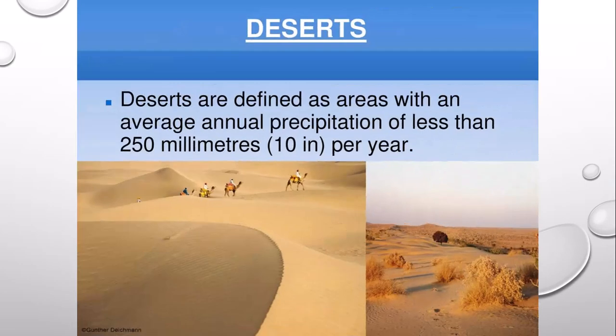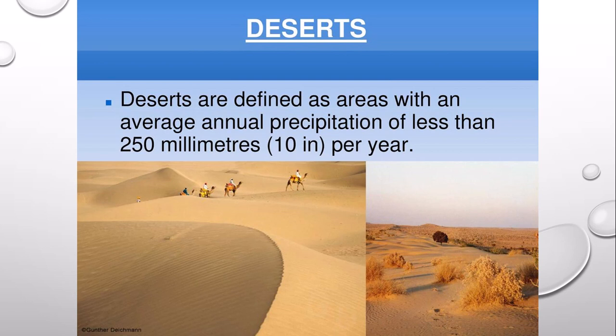Good morning, dear students. Today we shall learn about the Indian desert, the coastal plains and the islands. So first of all, you should know what is the meaning of desert. Deserts are defined as areas with an average annual precipitation of less than 250 millimeters per year.